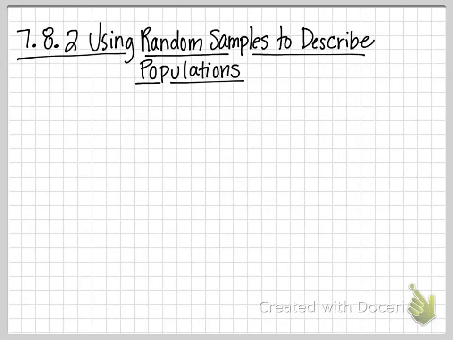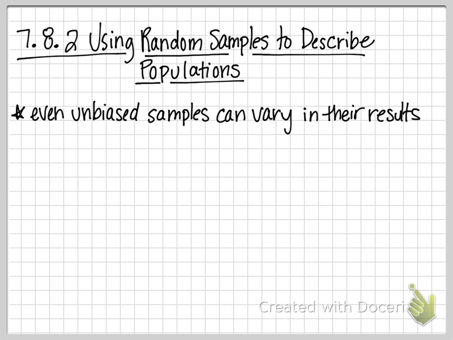All right, chapter 7.8.2 is about using random samples that we talked about yesterday. So random, unbiased samples to describe populations. So we're going to do a bit more work with using those proportions to figure out percentages, to figure out numbers, and then to make conclusions about populations.